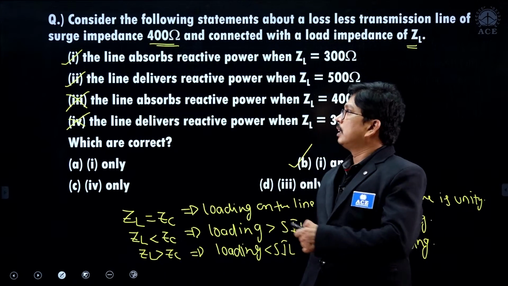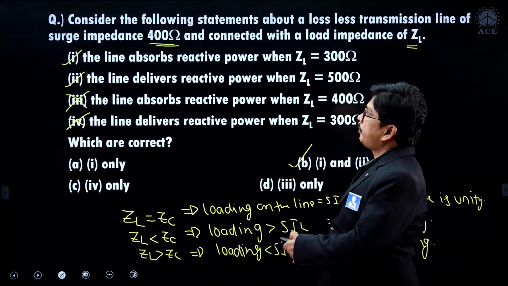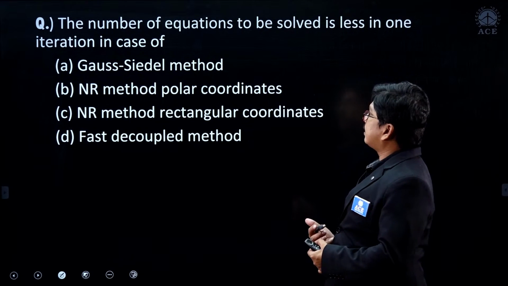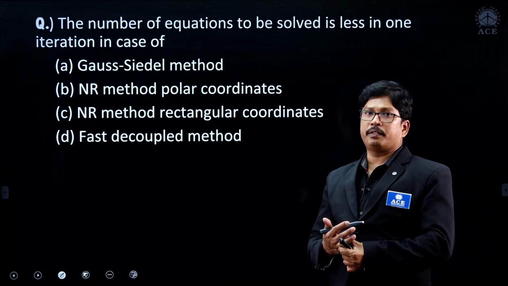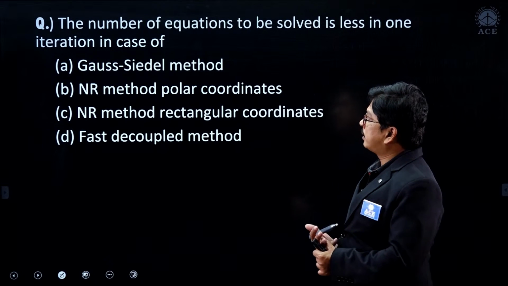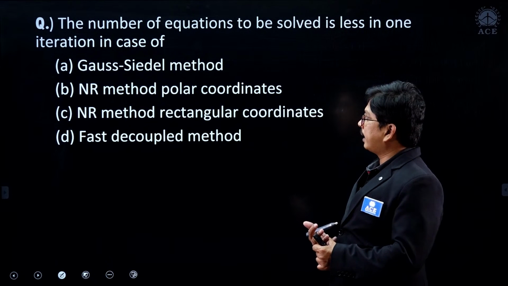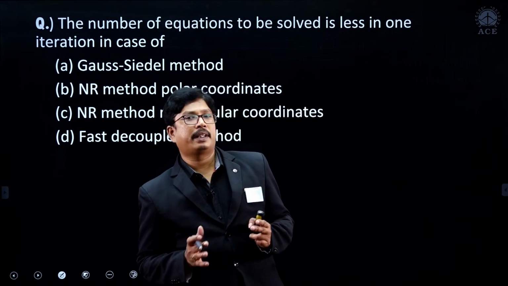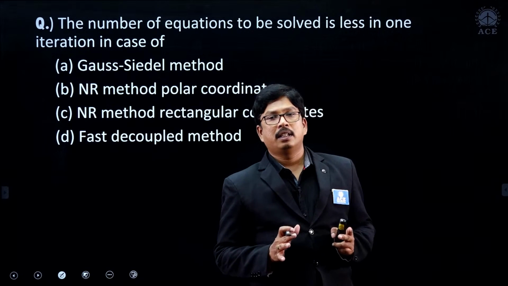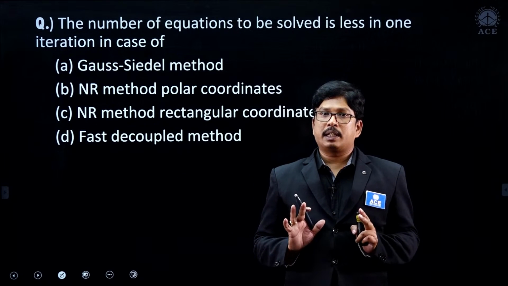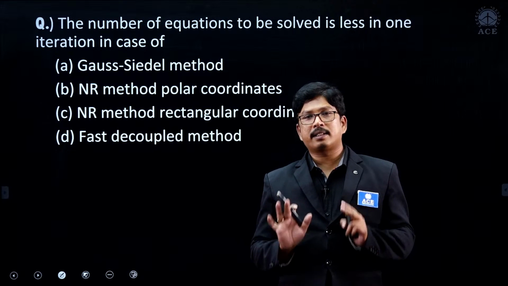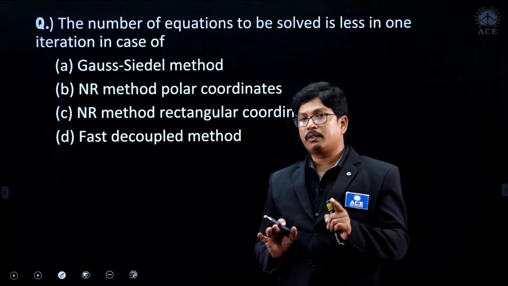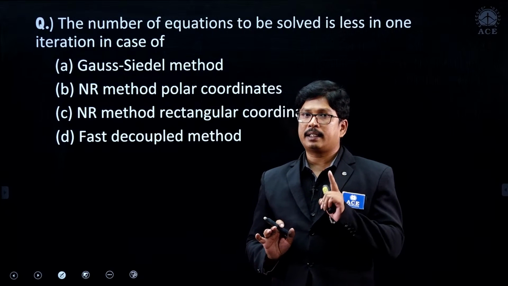Right, students. Now we'll take the next question. The number of equations to be solved is less in one iteration in case of which method? Gauss-Seidel method, NR method rectangular, or fast decoupled method. In which method will the number of iterations taken always be less? It is in Gauss-Seidel method, right? But here it is less number of equations to solve in one iteration, not less iterations.